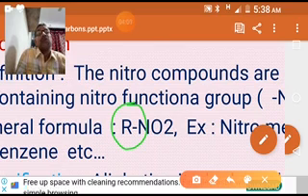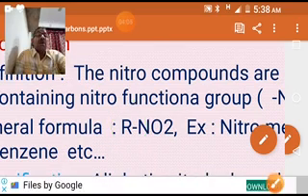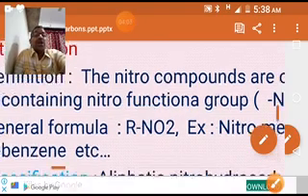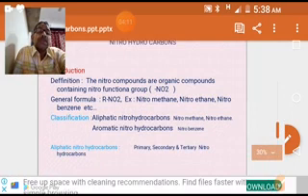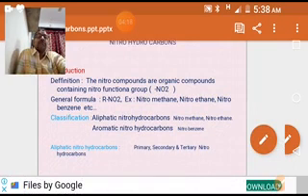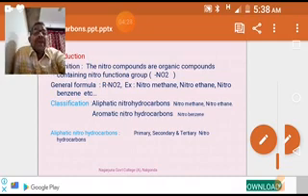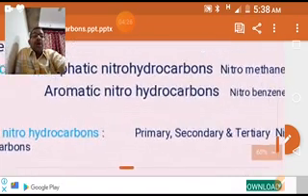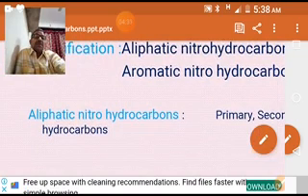Whereas if the R group is aromatic in nature, these are aromatic nitrohydrocarbons. So, two main classes: aliphatic nitrohydrocarbons and aromatic nitrohydrocarbons. Today we'll discuss aliphatic nitrohydrocarbons.